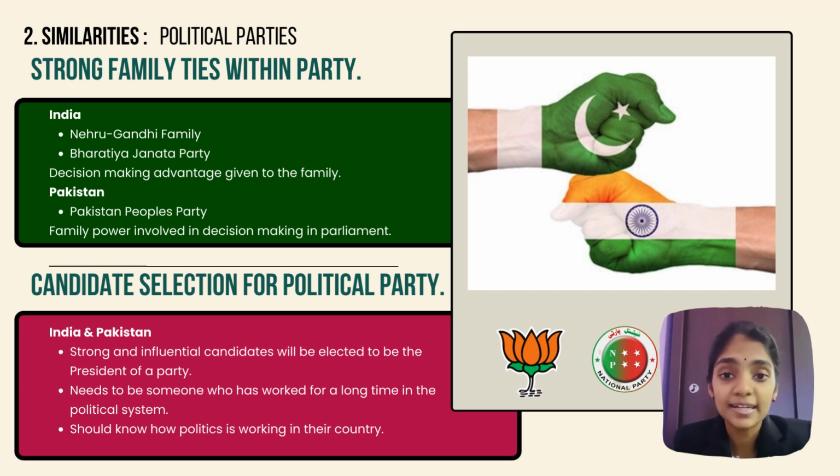Next, the candidate selection procedure for political parties, such as the President up to the Supreme Working Council, is the same in India and Pakistan. In detail, strong and influential candidates will be elected to be the president of a party. The candidate chosen to fill the main party position also needs to be someone who has worked for a long time in the political system and should know how politics is working in their country.